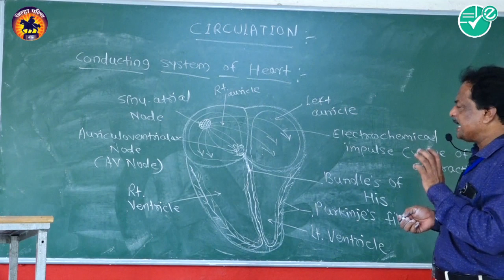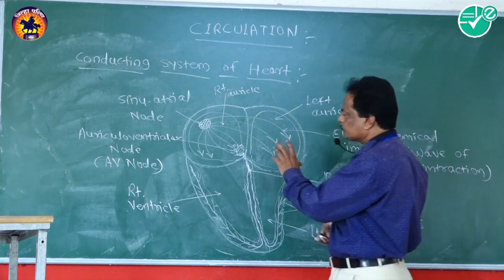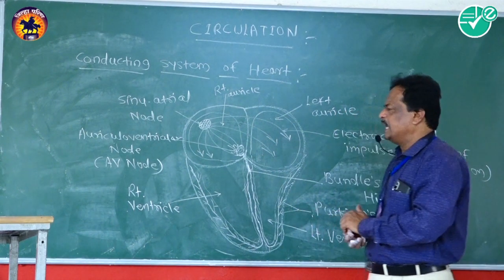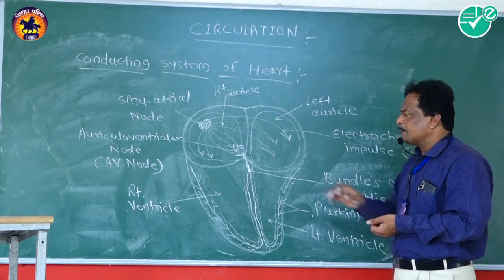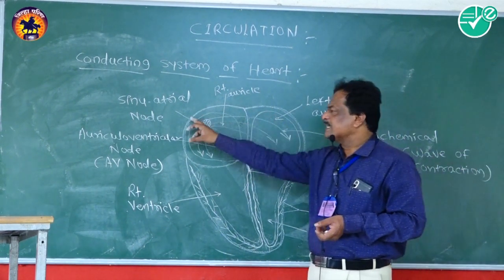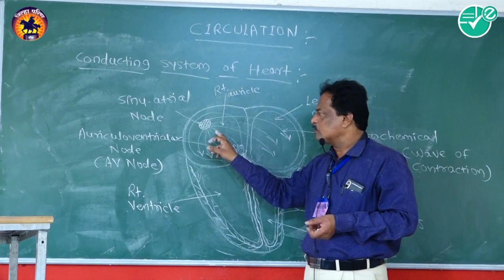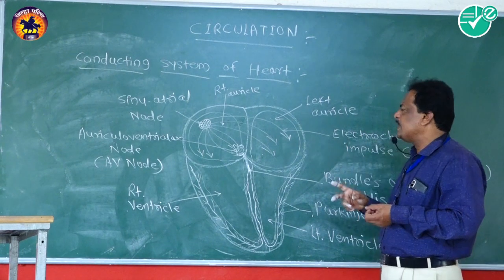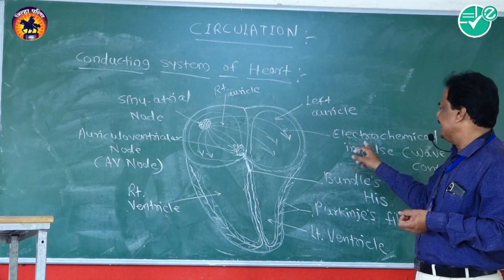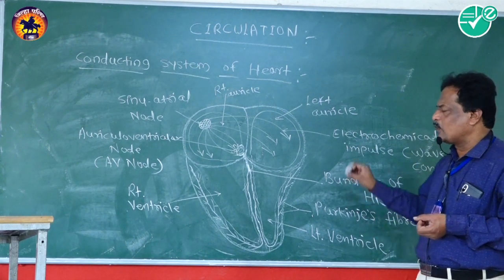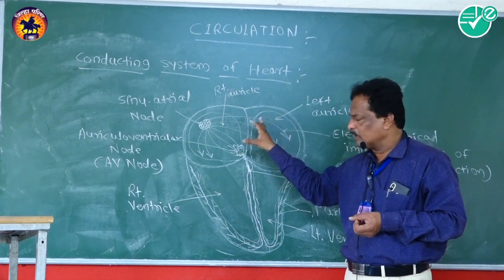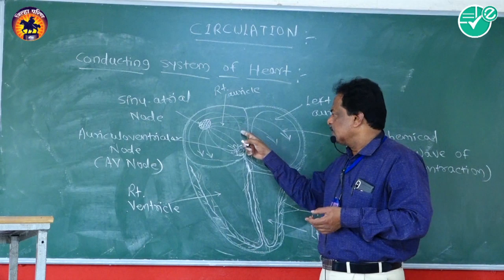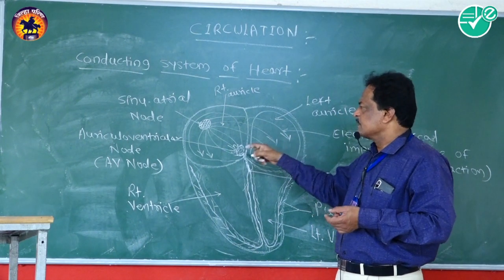Now what happens during the stimulation of the SA node, AV node, and bundle of His? First of all, when the SA node stimulates, the auricular chamber is stimulated by spreading the electrochemical impulses, or waves of contraction, through the cardiac muscle fibers.